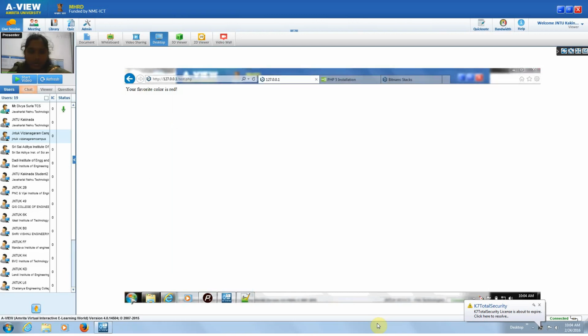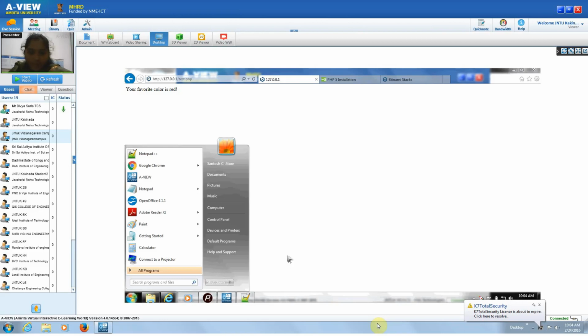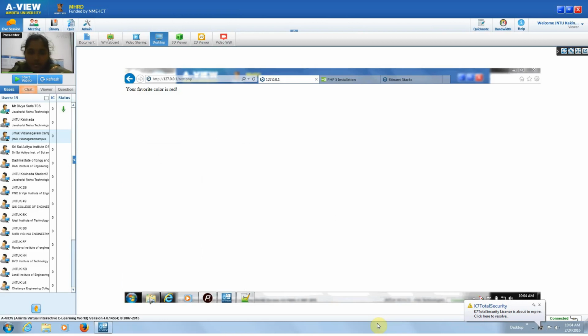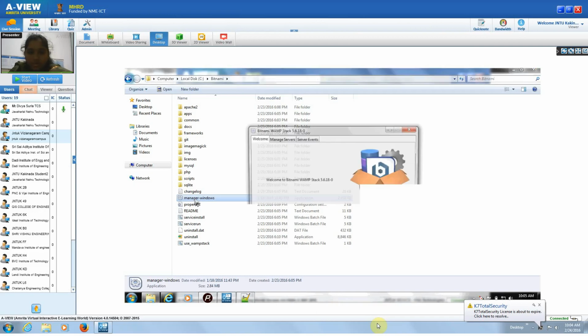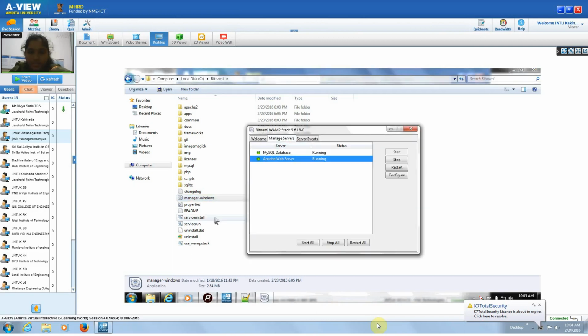If you want to run any PHP program, we have to check that all the services, Apache and MySQL, are running. When you install Bitnami, if you go to the root folder, you will see the manager window.